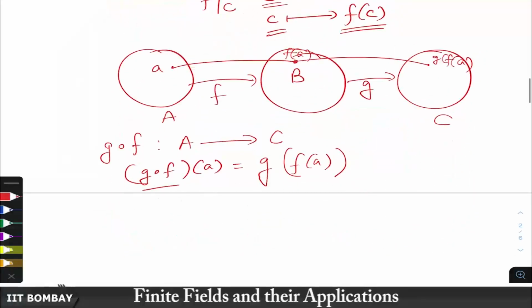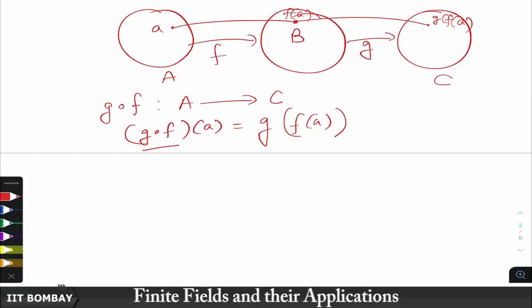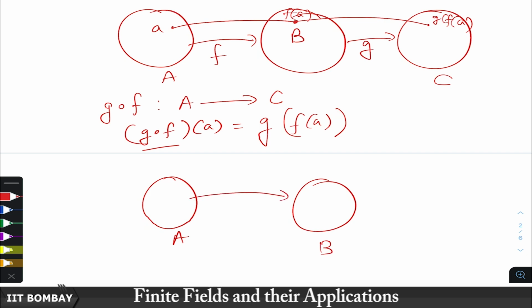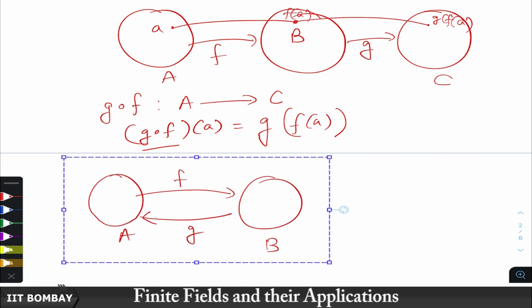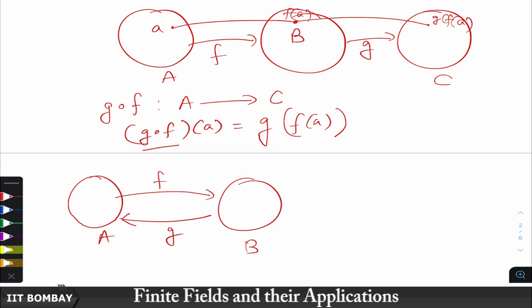Now, if there is a map F from A to B, and there is a map from B to A, let us say G, then one can ask, what if you compose G with F?